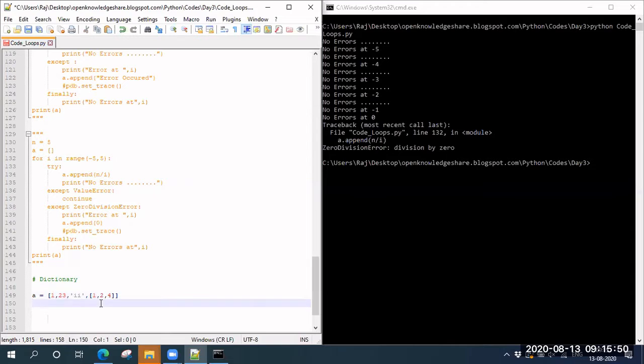But still allowed. What is the purpose of dictionaries, first from a theory point of view? In theory, in many cases you'll be using a list of lists. For example, when you're going through files, you have different columns which you want to add in Excel. Let us say you have different columns, right?